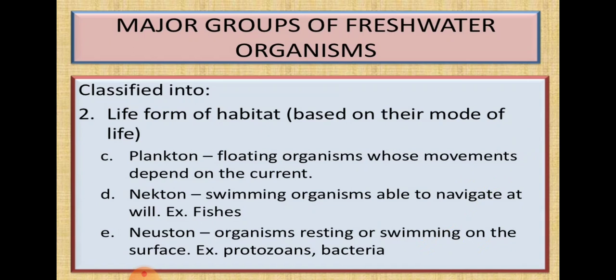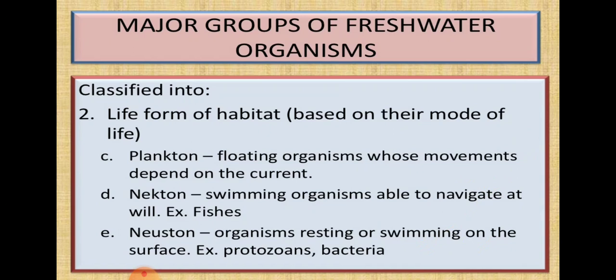This study is also very important for research. For collection, you have to collect the surface water, flowing water, with a net, a zooplankton net or phytoplankton net, and observe under the microscope by keeping a slide with one drop of water, and you can see the organisms present. Planktons are floating organisms whose movements depend upon the current, and these are microscopic organisms.